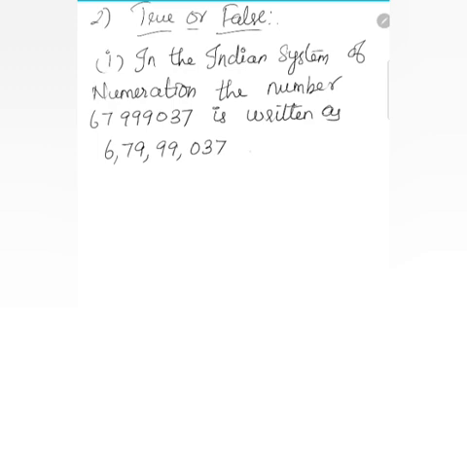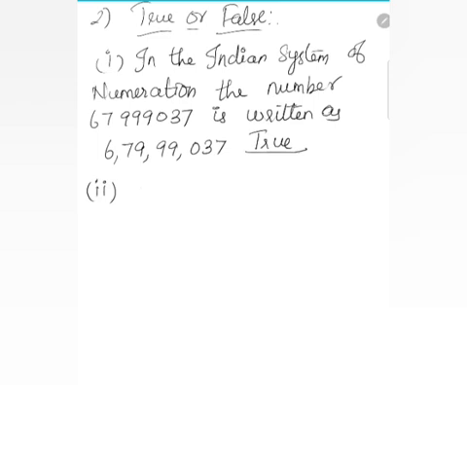Is it true or false? This is true, because from right to left you take the first 3 digits, then a comma, and then keep the commas after every 2 digits. This is the Indian system. So this one is true.